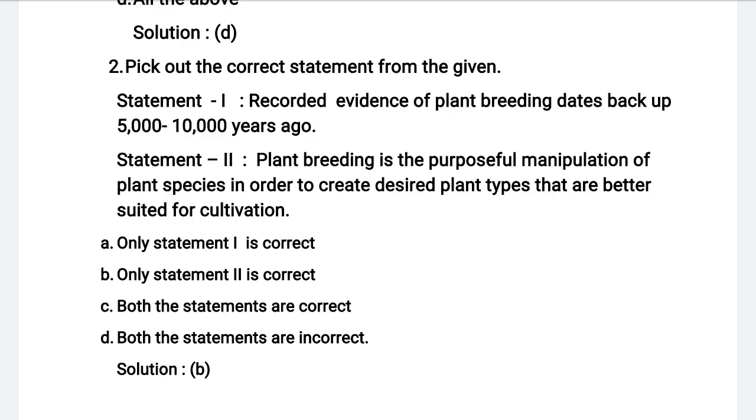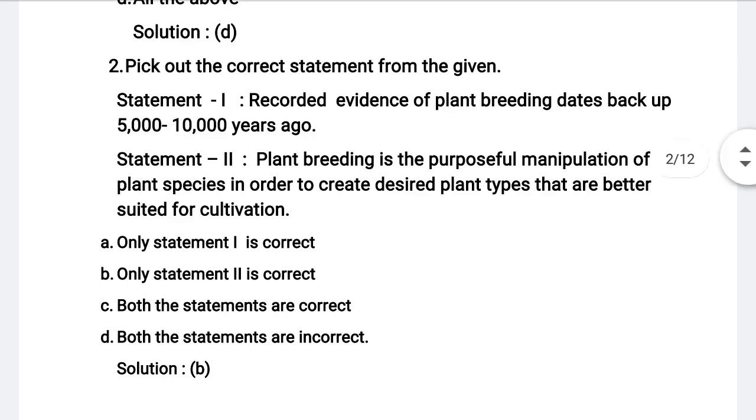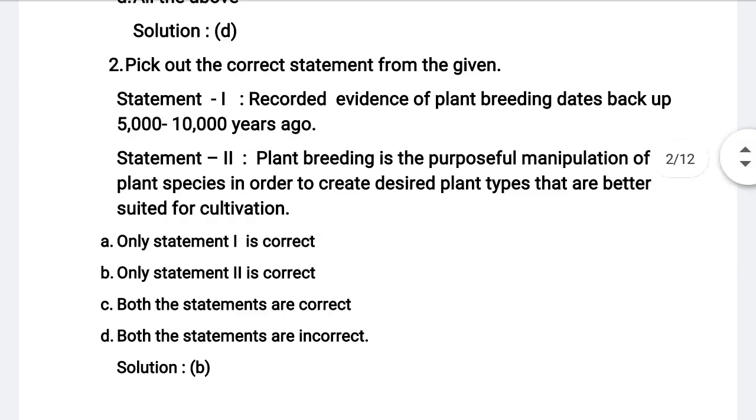better suited for cultivation. So students, here in the given two statements, the first statement is wrong. Recorded evidence of plant breeding dates back to 9,000 to 11,000 years ago. Understand? So here conventional plant breeding has been practiced for thousands of years, since the beginning of human civilization.